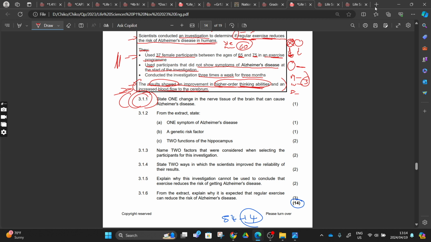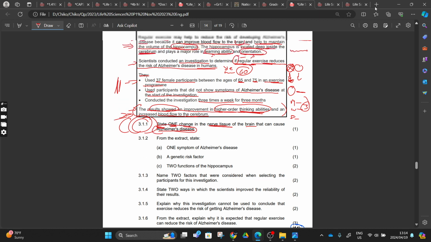Question 3.1.1 asks us to state one change in the nerve tissue of the brain that can cause Alzheimer's disease. They want us to state one change in a nerve tissue of the brain that can cause Alzheimer's. Here they only want you to come up with what causes Alzheimer's. You can see they are not saying from the extract, right?